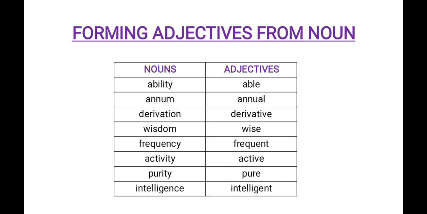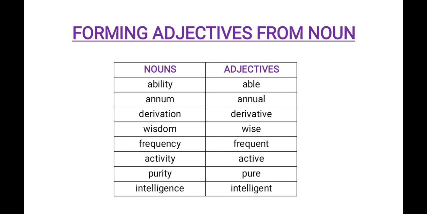Then purity is a noun. For purity, we can use the adjective pure. Intelligence is a noun. For the noun intelligence, we can use the adjective intelligent.